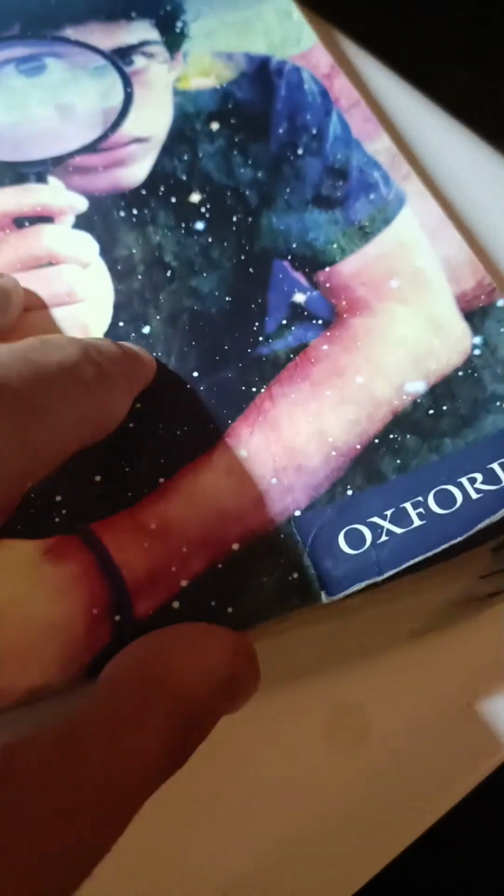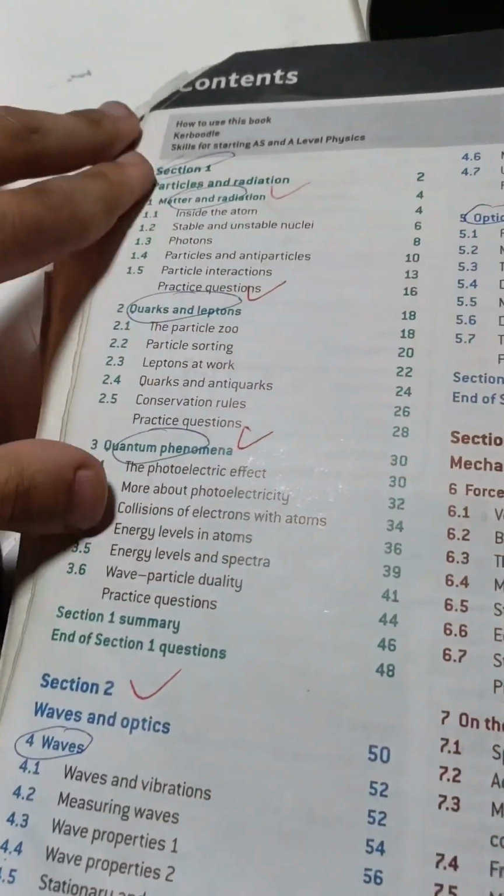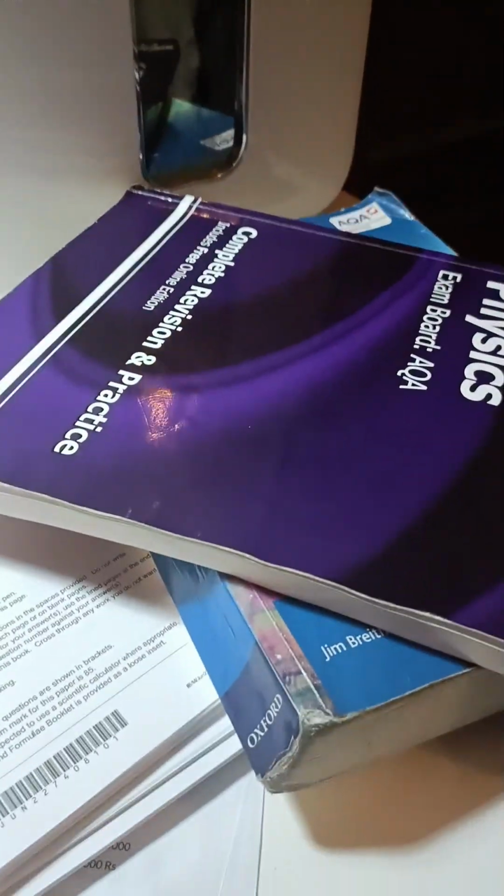And then once I do that, I'm going to go through this book and do all of the practice questions that you see all over there. All of these practice questions for all the topics that are going to come up. For your information, topics that are going to come up include Section 1, Section 2, Section 3, Section 4, and Section 6. I didn't do this. I bought this book used, so that's why it's like that. And I'm going to do all the questions from the CGP book as well, which is over here. So a lot to do.